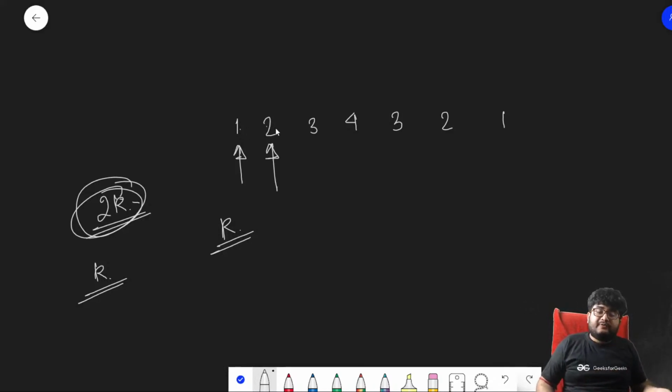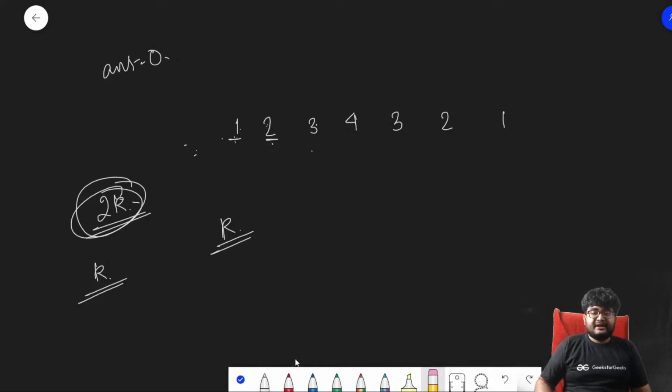So we cannot move anymore to the left, and also we cannot move anymore to the right, because the sum has to be 2k, and this will mark the end of the left part and the beginning of the right part. As we cannot move to the left, we will also not move to the right, because these are the centers. So this is not a valid one. The answer still remains 0.